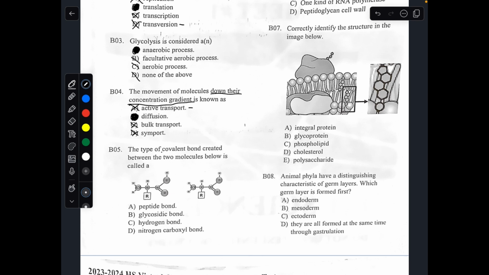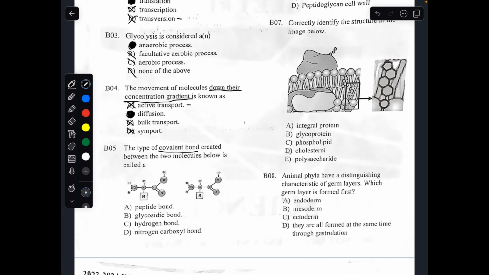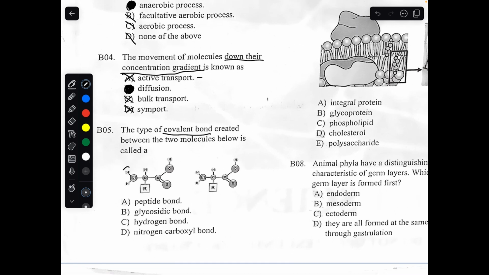Number 5. The type of covalent bond between the two molecules is called what? Looking at the functional groups of these molecules, you see that it has an amino group and a carboxylic acid group. This structure closely resembles what's called an amino acid. Amino acids consist of a central carbon, an amino group, a carboxylic acid group, one hydrogen at the top, and a specific R group at the bottom.